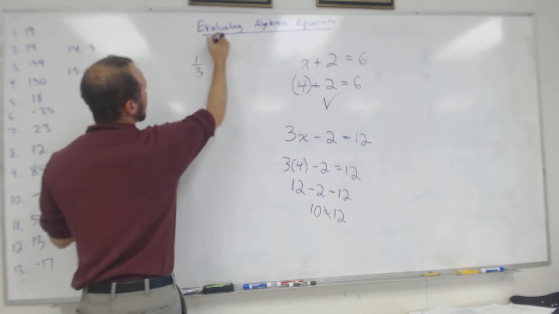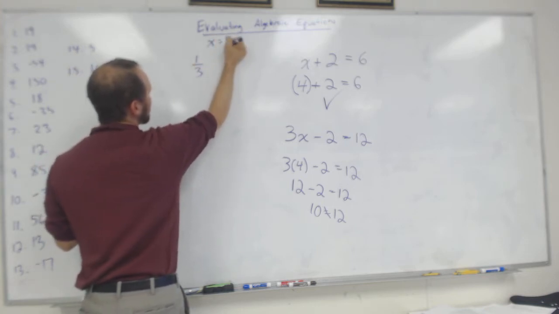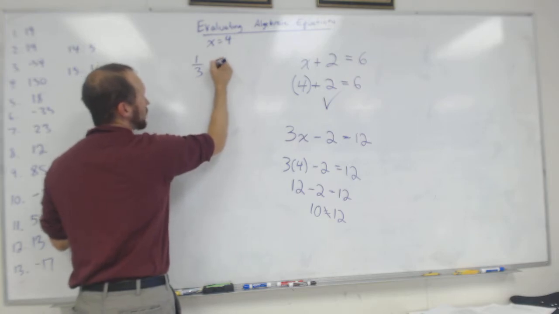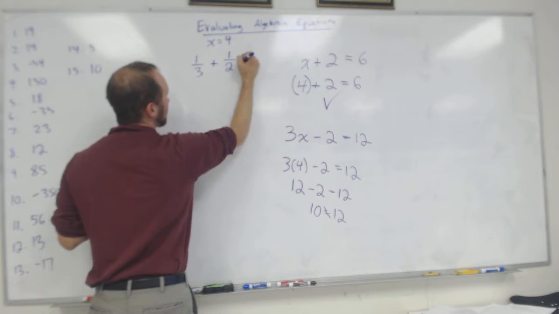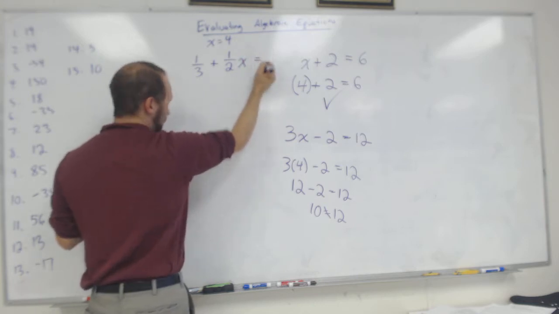1/3 plus 1/2 x equals 18 over 6. Let's say x is still equal to 4.